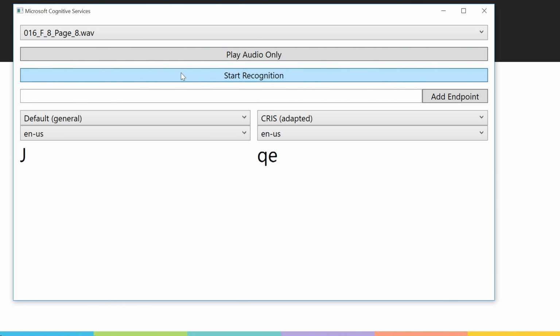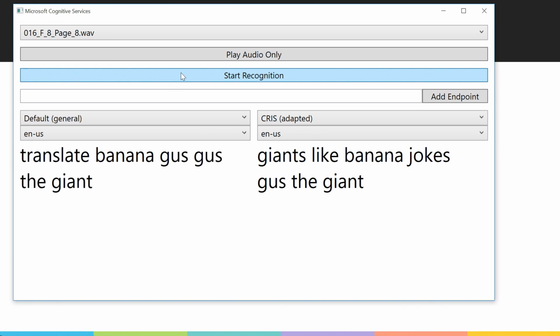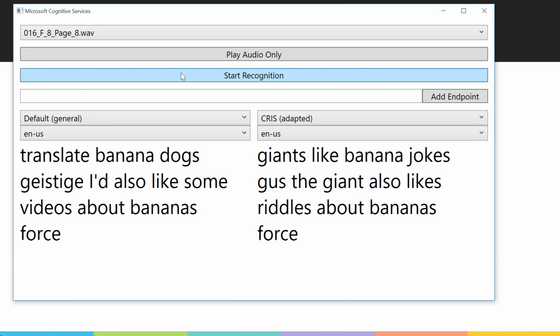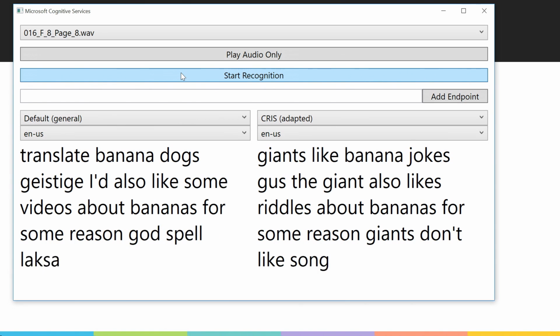Giants like banana jokes. Gus the giant also likes riddles about bananas. For some reason, giants don't like songs about bananas.